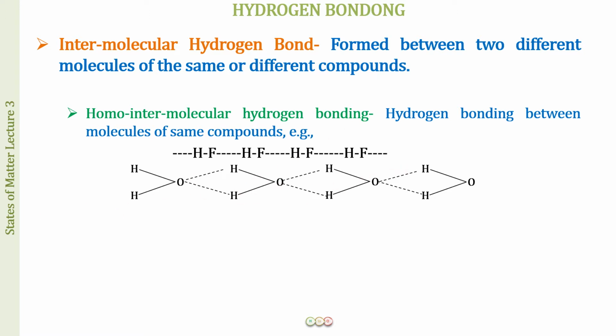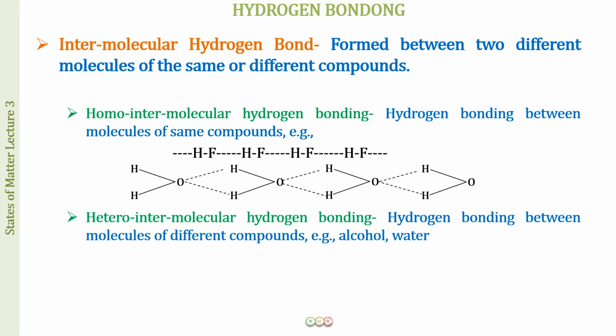Okay, the next we have is the hetero intermolecular hydrogen bonding, and over here, hetero means different. So the molecules now are going to be different. Hydrogen bonding between molecules of different compounds. For example, we have alcohol and water. What we see over here is an alcohol molecule. You will be studying more about this in organic chemistry, but what you can understand is that the formula for this is going to be ROH.